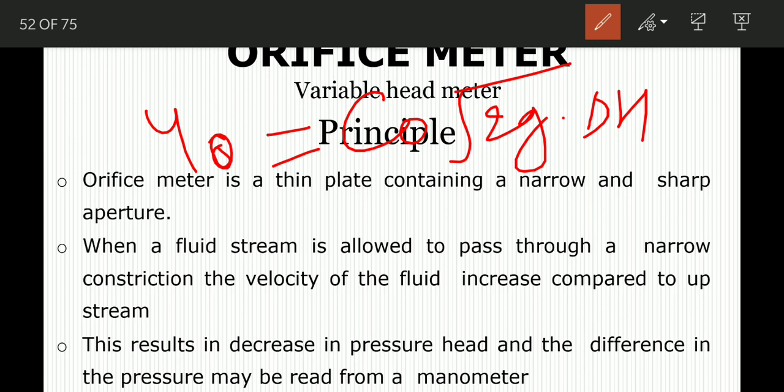So del H can be measured using the manometer, which is connected to the pipe section between the initial stage and the orifice section. In order to get the velocity of the liquid flowing through the orifice, the cross section area of the pipe is known. The volume of the liquid flowing per hour can be determined.